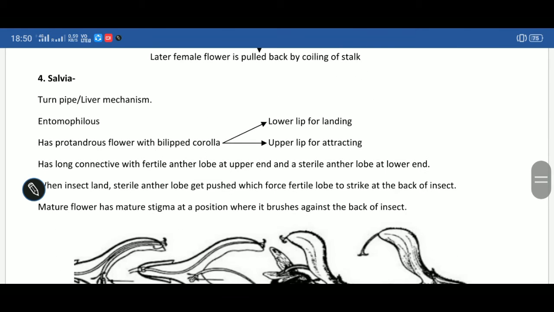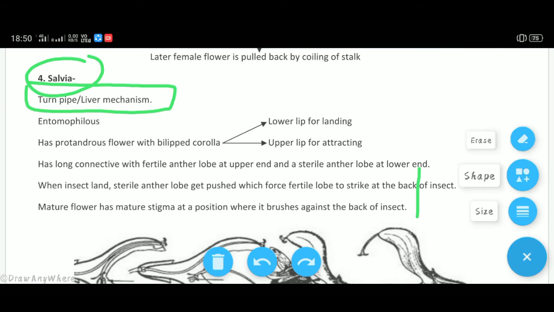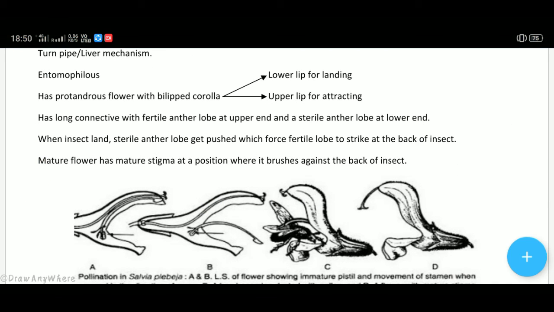Now in the case of Salvia, which is here, it is also known as the turn pipe or lever mechanism. We can study the picture here. It is an entomophilous flower, meaning insect pollinated.